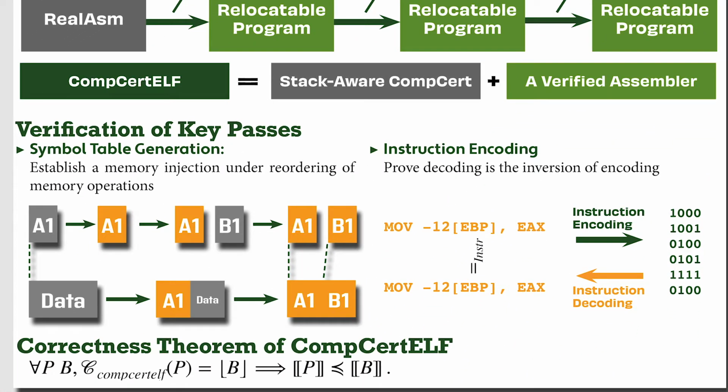For the symbol table generation pass, the main difficulty is proving an invariant between memory states, that is, a memory injection, under the reordering of memory initialization operations. To prove the correctness of instruction encoding, we first decode the binary program and then prove the decoded result is semantically the same as the original one. The final correctness theorem states that the compilation of CompCertELF preserves the behavior of programs.